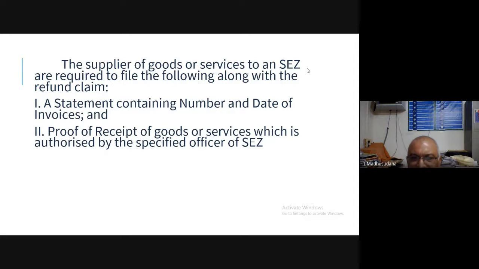This is to be authorized by the SEZ officers. Number three, details of payment made: how the payment was made, on which date, and in what form. These details of payments made are also to be submitted.